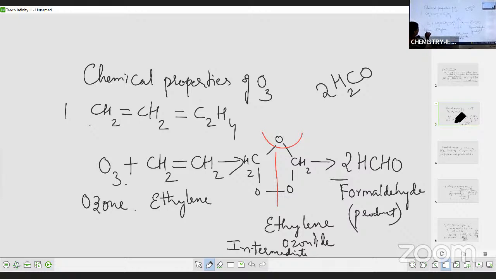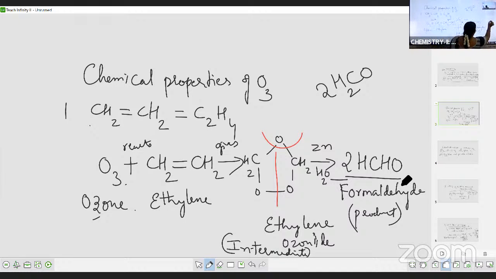So what is the first reactant? Ozone. Plus means reacts. What is the meaning of plus? Reacts with what? Ethylene. Okay. Arrow means gives. What is the product here? Ethylene ozonide. This is an intermediate. This on further hydrolysis in the presence of metal zinc gives 2 moles of formaldehyde.